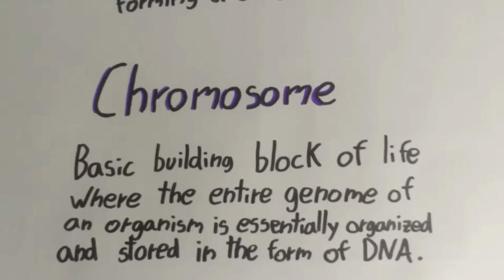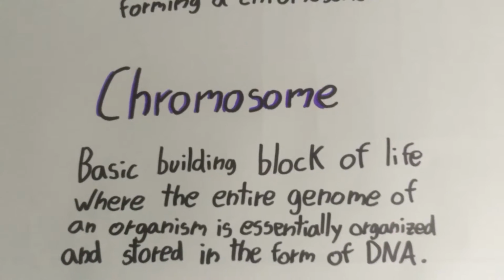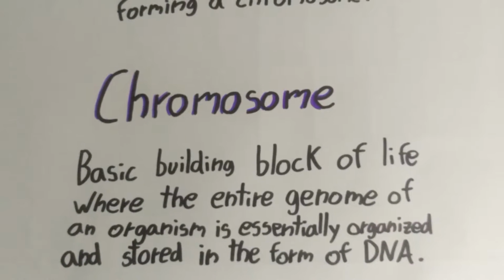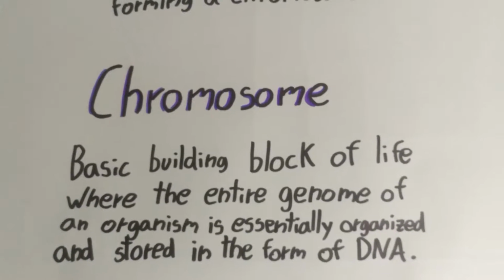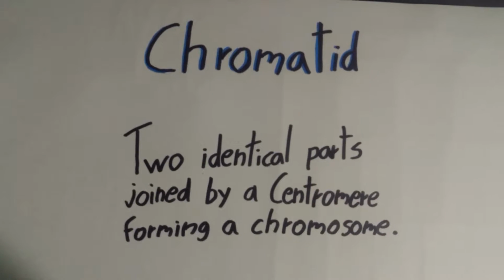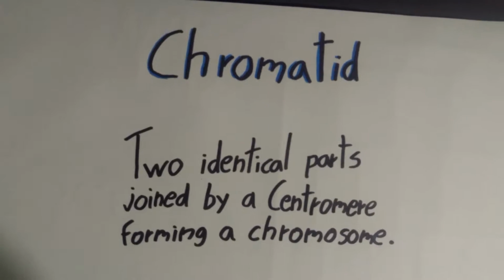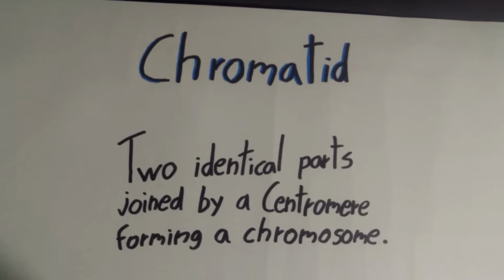Chromosomes. Chromosomes are the basic building block of life, where the entire genome of an organism is essentially organized and stored in the form of DNA. Chromatids are two identical parts joined by a centromere, forming a chromosome that contains most of the DNA of a living organism.